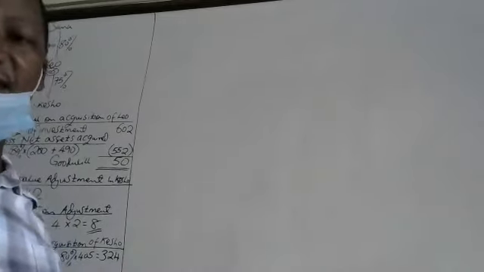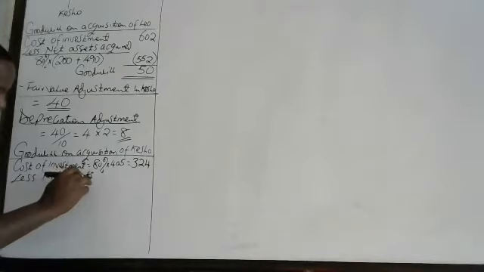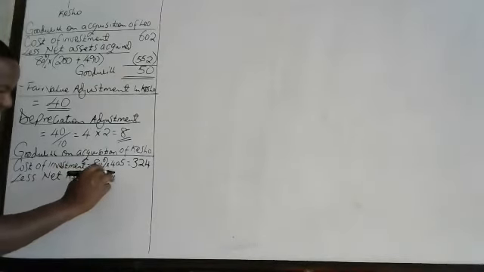324. That is the cost of investment. That one. Then less net assets acquired. What is the value of the net assets that were acquired?